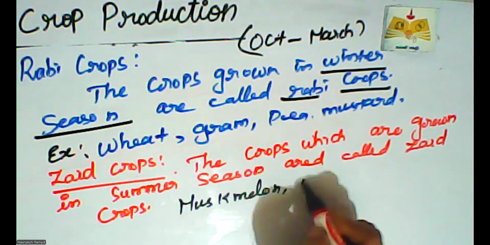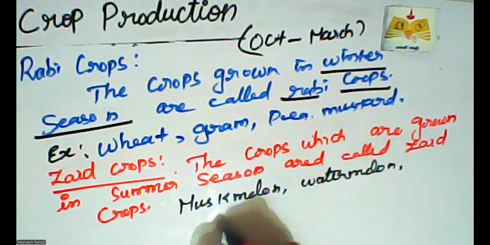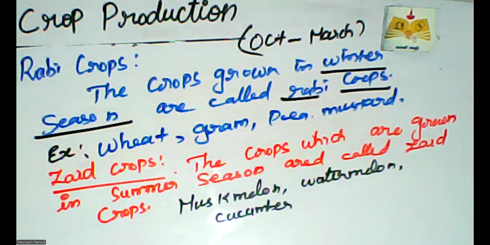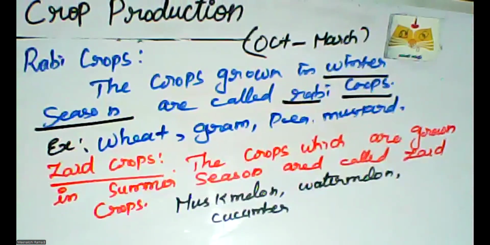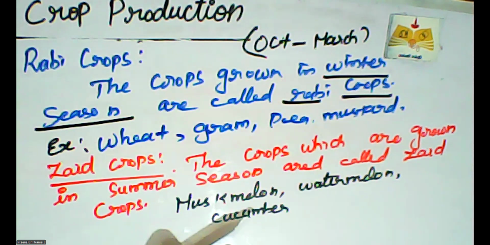Muskmelon, watermelon, and cucumber. Yes, in summer season, we need more water. So, these are all water content materials. Water content materials are muskmelon, watermelon, and cucumbers. These three items contain more water. A greater amount of water is present in these three items.